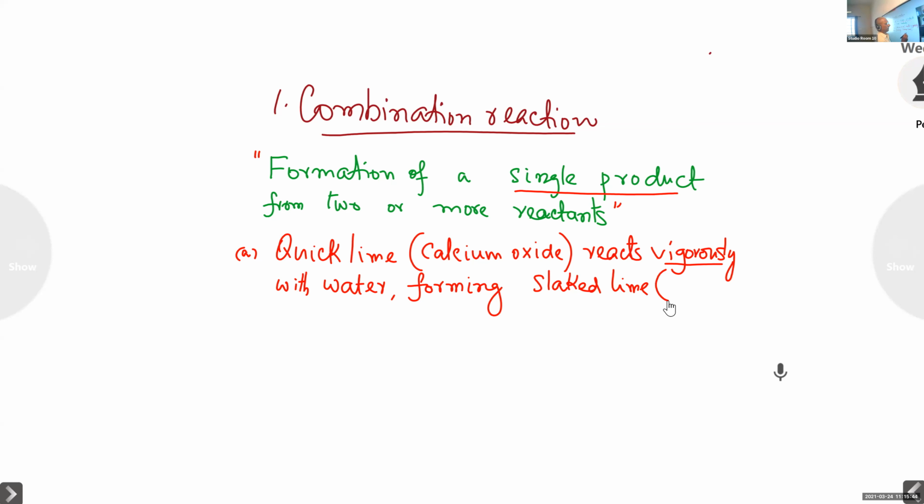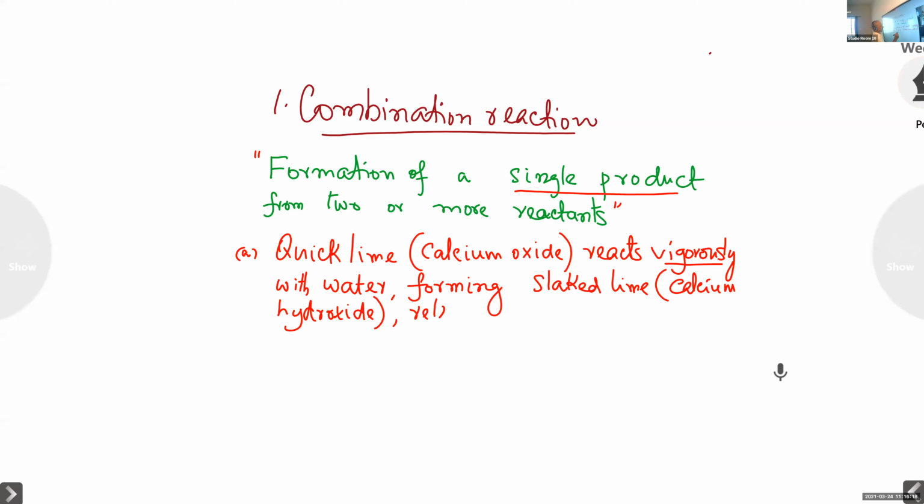The chemical name is calcium hydroxide. You write in brackets, calcium hydroxide. The formula I shall give you later. Forming slaked lime or calcium hydroxide, releasing large amount of heat.